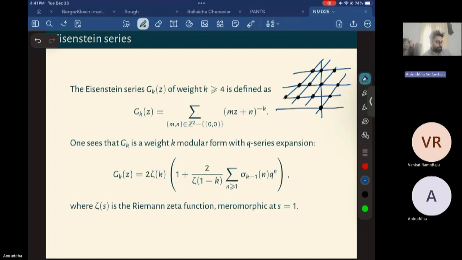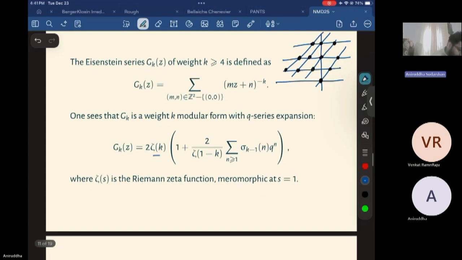One interesting thing is its Fourier expansion, where we see the Riemann zeta function arise, and the generalized divisor function. Here sigma_{k-1}(n) is, as we saw before, the sum of d to the k minus 1, where d divides n. So it is the sum of the (k-1)th powers of the divisors of n. Everything here is very number theoretic in nature, and that's why this plays a very crucial role in this theory. So zeta(k) is the Riemann zeta function.